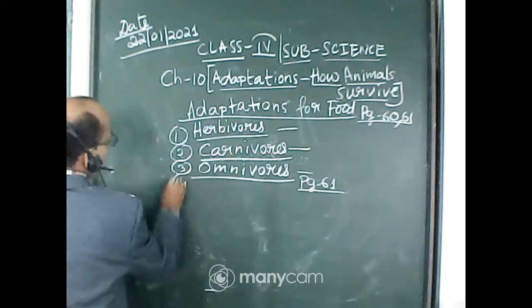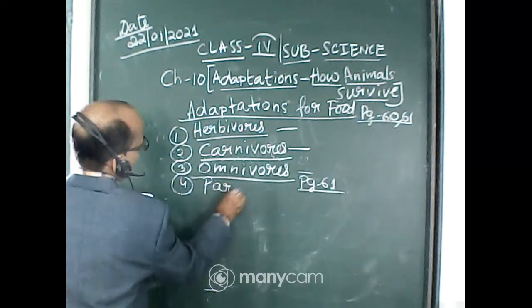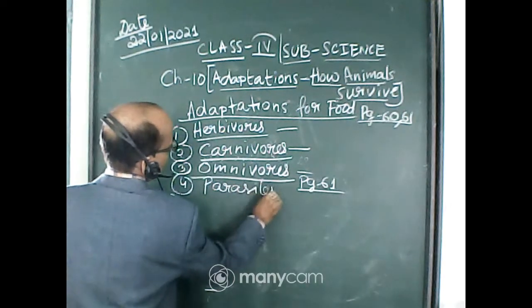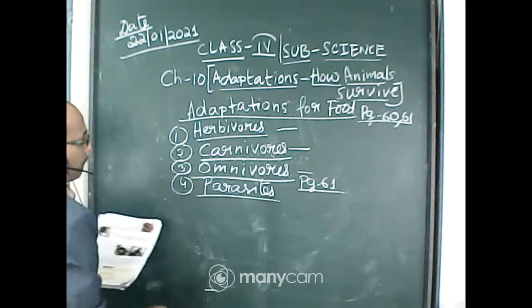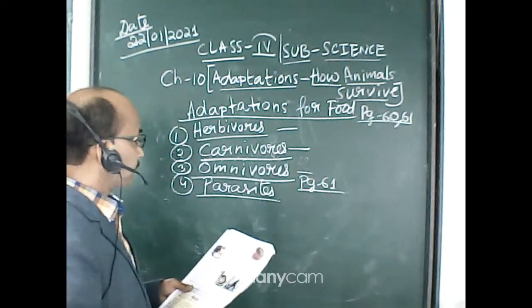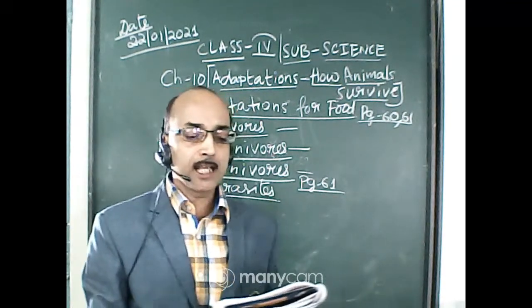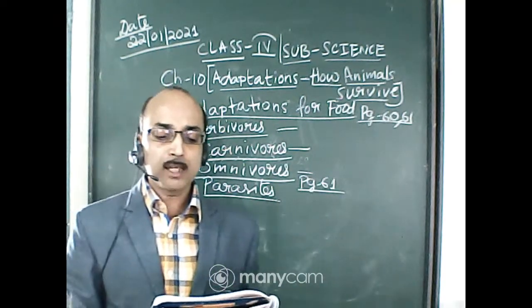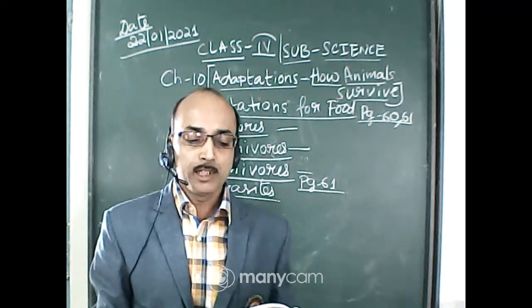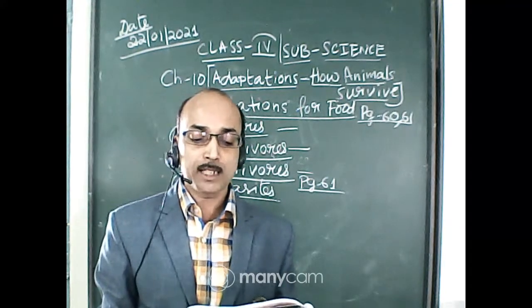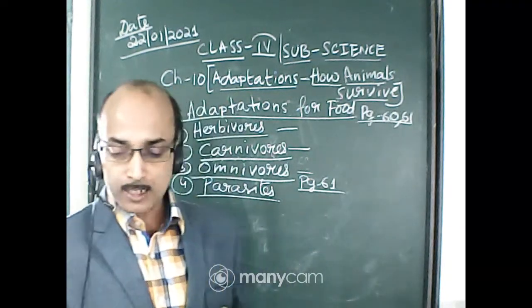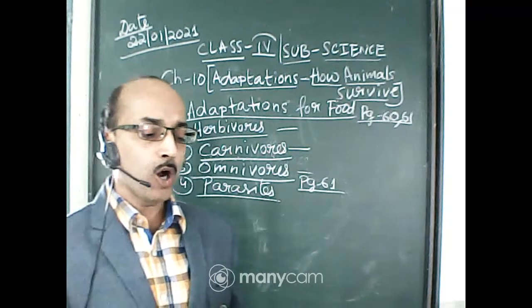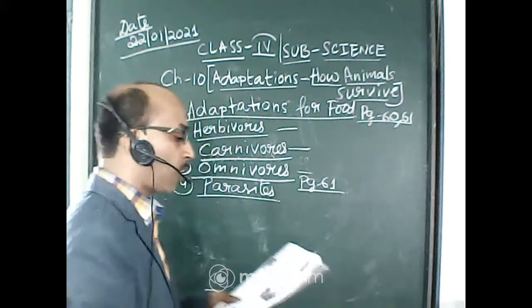This is number 4. Animals that are parasites. Some animals like lice and bedbug live on the body of other animals and suck their blood. Some animals like tapeworm and hookworm live inside the body of other animals and get their food. The animals which live in or on the body of other animals are called parasites.